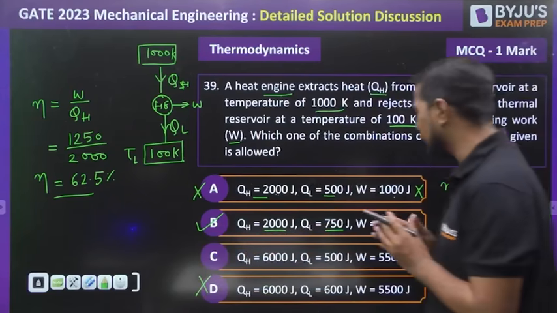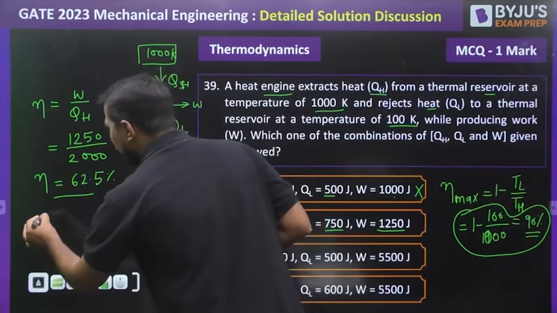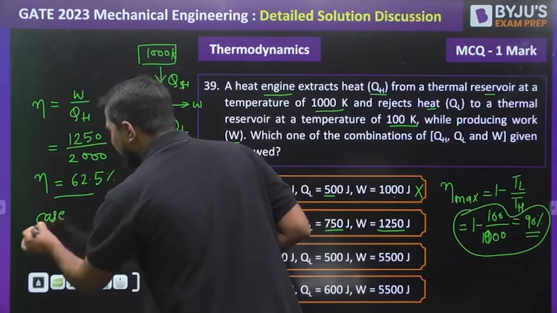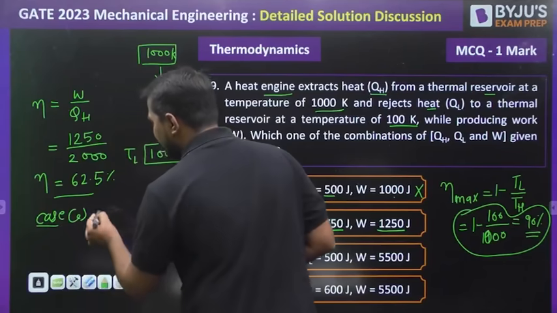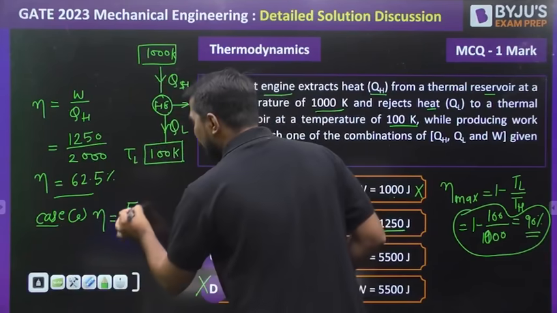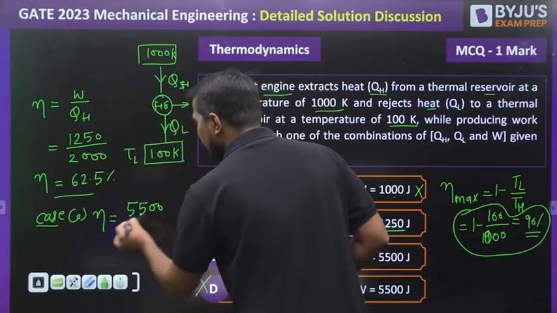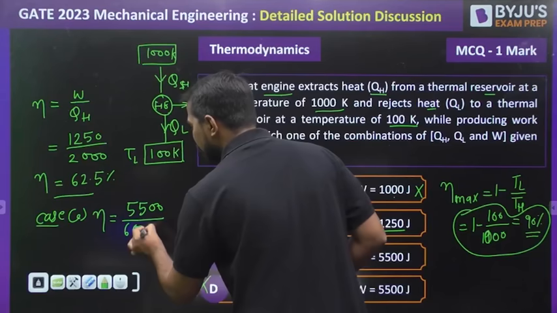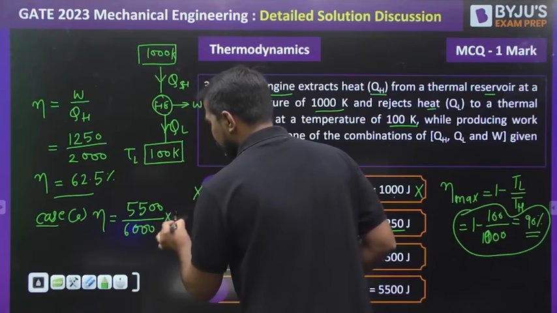In this case, what will be the efficiency? For case C, the efficiency is equal to W, which is 5500 divided by 6000 into 100.